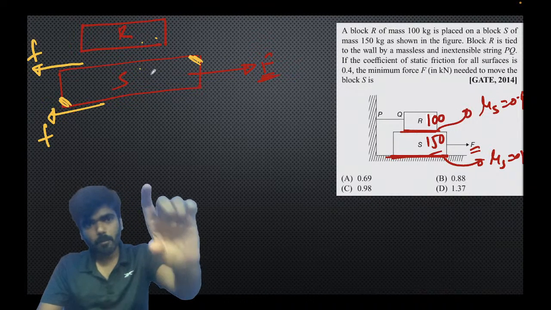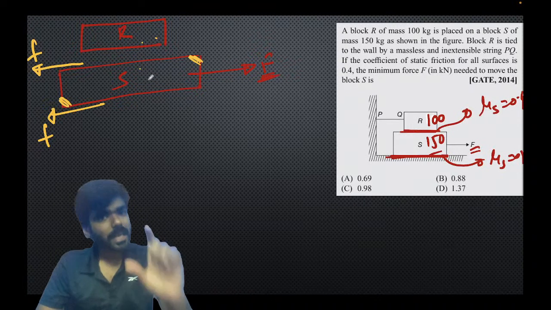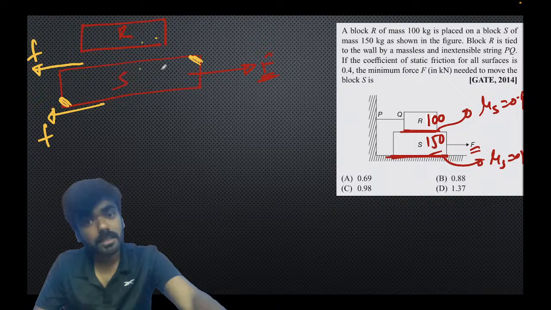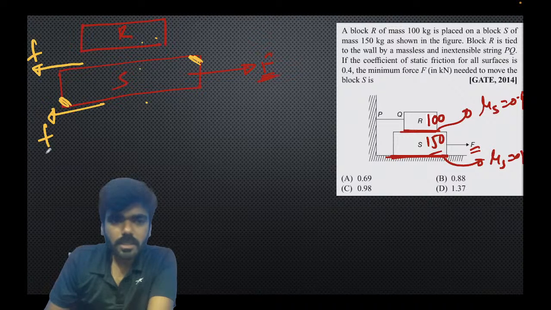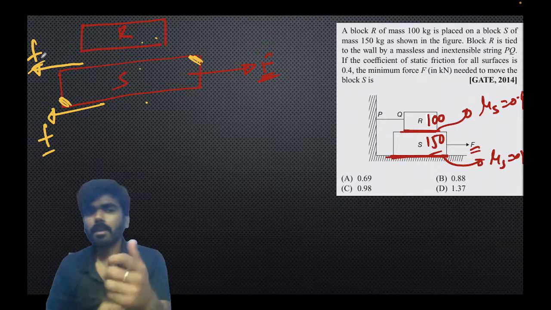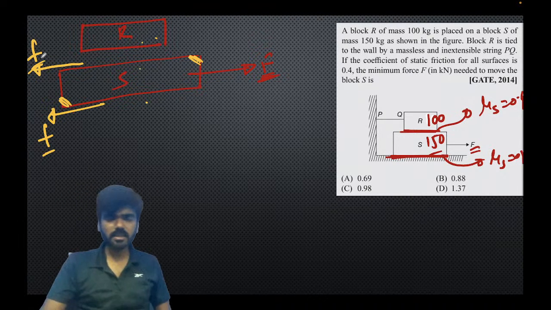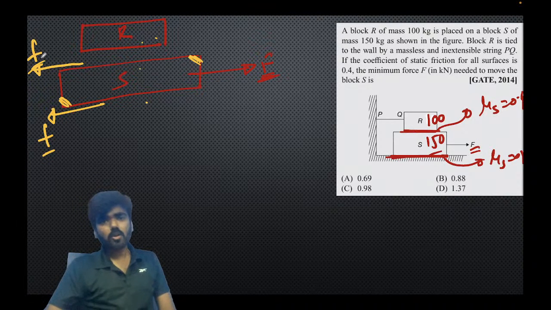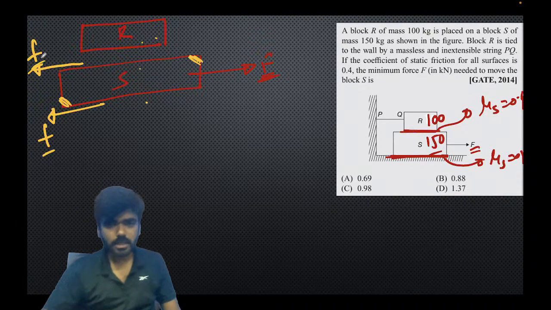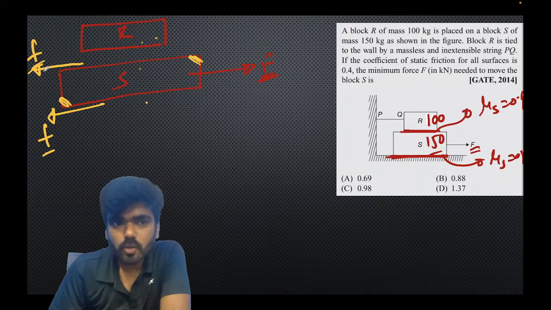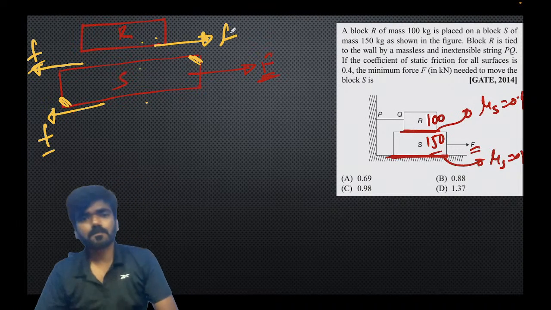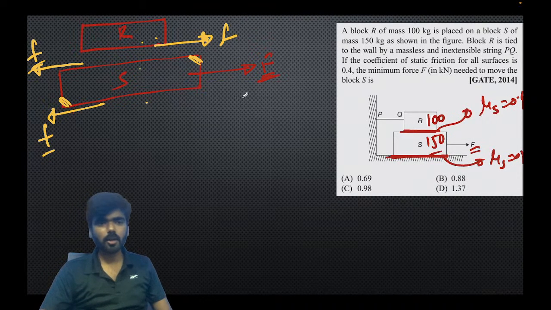Because initially both blocks are at rest and the contact surfaces are going to resist the motion of S. So the contact surface with the ground is going to resist by applying a force in the opposite direction. The contact surface with R is going to resist by applying a force in the opposite direction. This is the concept which we have studied, right? All the contact surfaces are going to resist the motion of S, right? If the friction force on S is in this direction, then the friction force on R will be in this direction. Yes or no? Equal and opposite, Newton's third law.